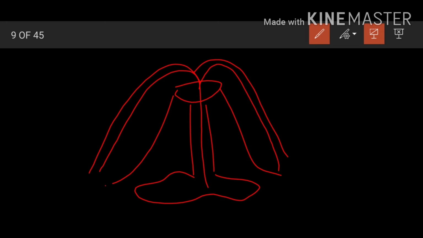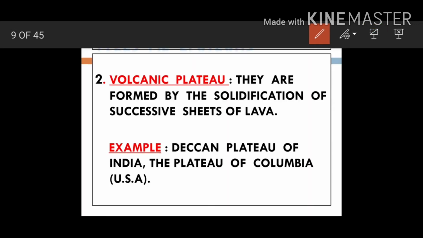And when there is an eruption known as a fissure eruption, where the lava comes out slowly and spreads over a very large area, like this is the mouth of the volcano, and the lava comes and settles over a very large area, and it cools down.